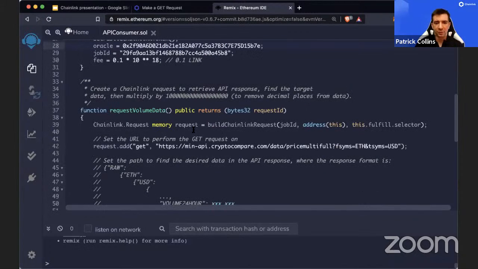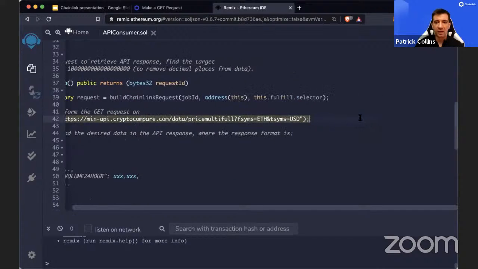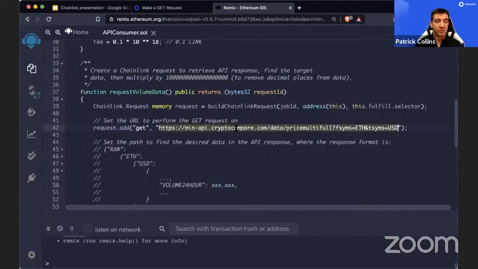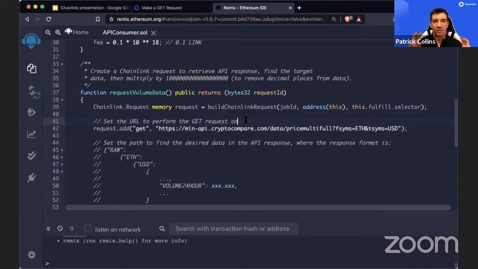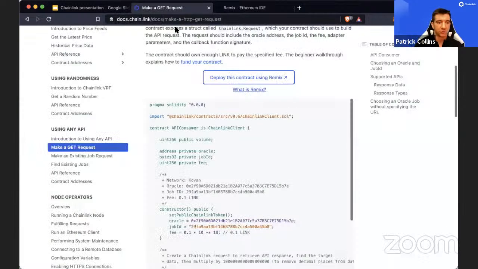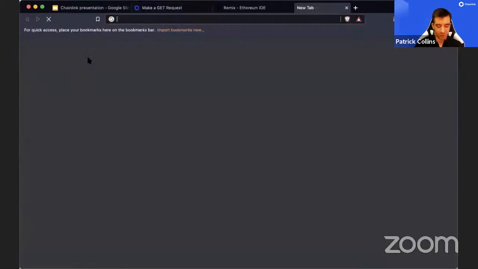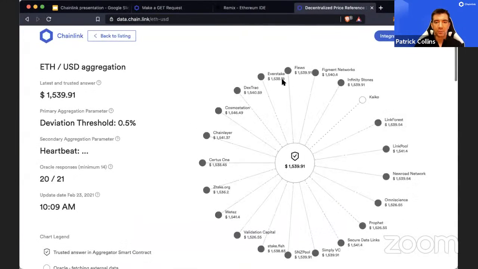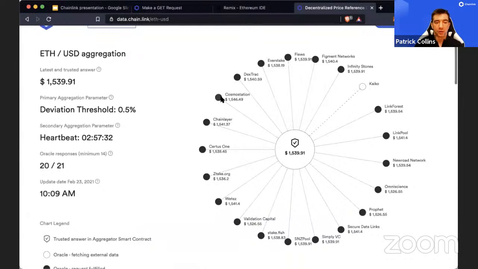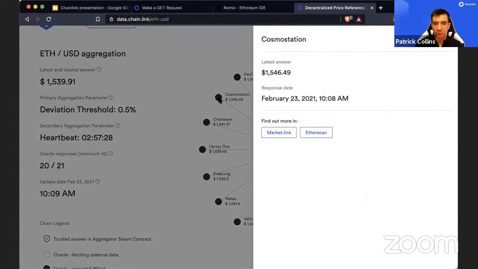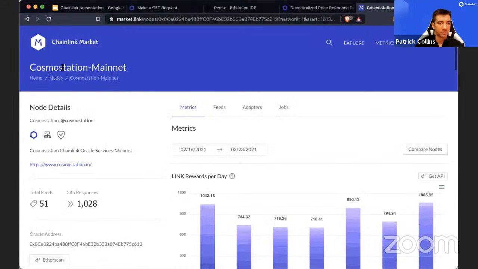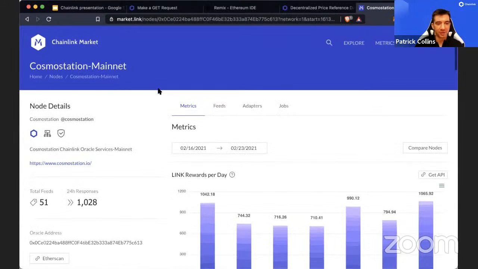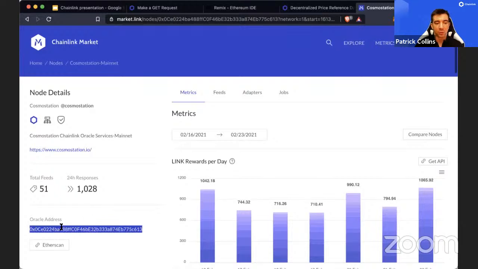Well, when we request our API calls, we actually have to choose the oracles that we want and choose the job that we want. Just like in price feeds, where each one of these oracles is responding, we actually have to choose which ones we want to respond. So, okay, let's choose this one, Cosmostation mainnet. It has its own Oracle address.